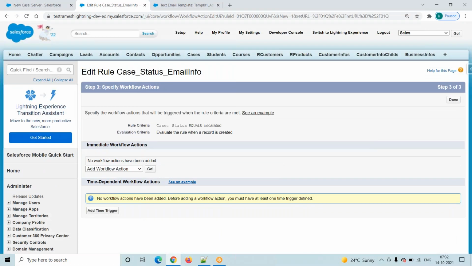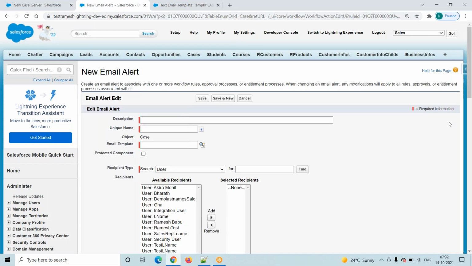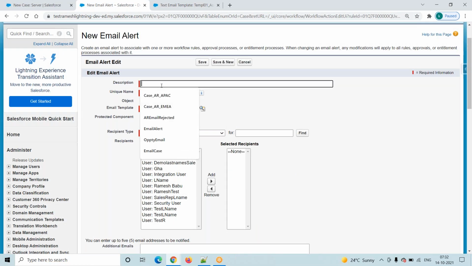Then what are we expecting from the system? Immediately or after some time? I want immediate action. Which action do you want to perform immediately? Email alert. Select the email alert. Click on the go button. Then you have to provide some name. For an email alert also we have to provide some name. Go here, email alert case, any name, there is no logic.